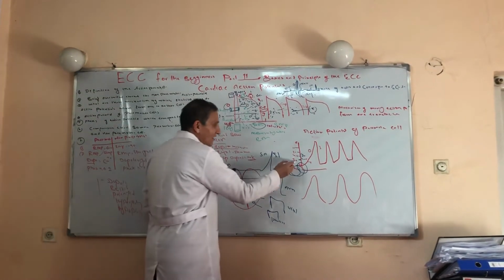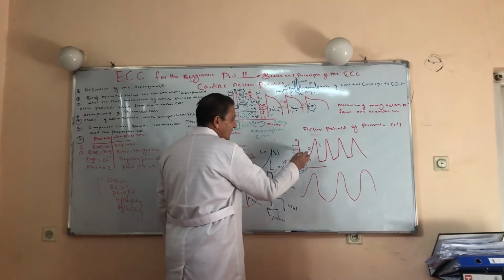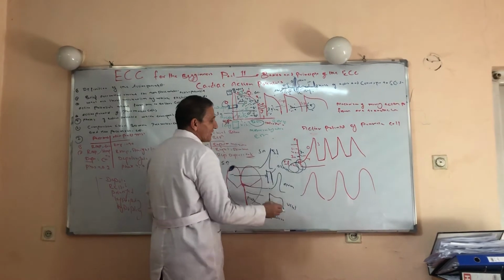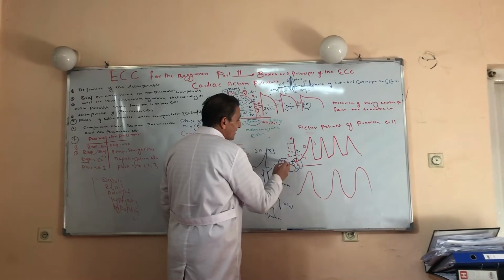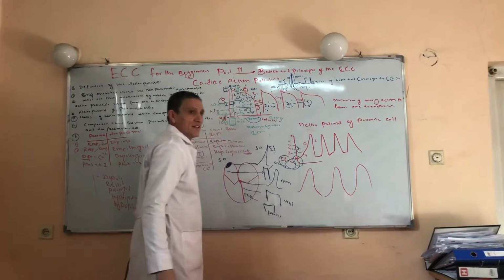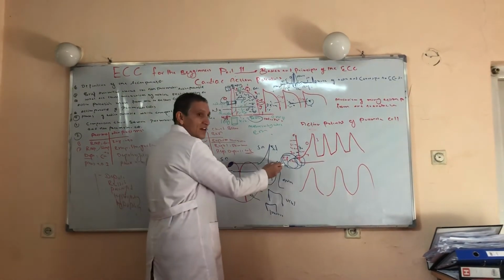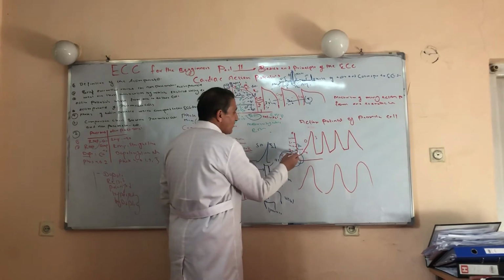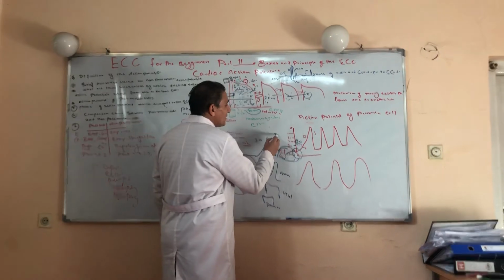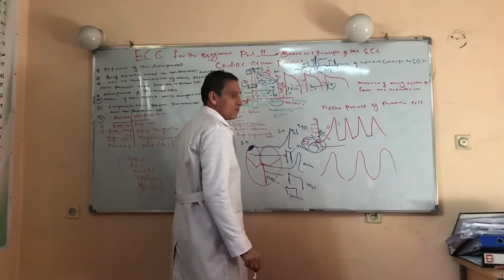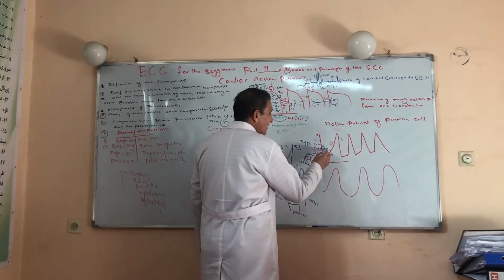But in the case of the pacemaker of the SA node, the IF or funny channel has the role. What does it do? This IF channel continuously, spontaneously, regularly loads sodium from outside the cell into the inside of the cell. Remember, even the automaticity of the SA node is related to the IF channel. Once this sodium is coming in and they reach the voltage minus 30, immediately the T-type calcium channel opens, and a lot of calcium comes from outside the cell into the inside of the cell.